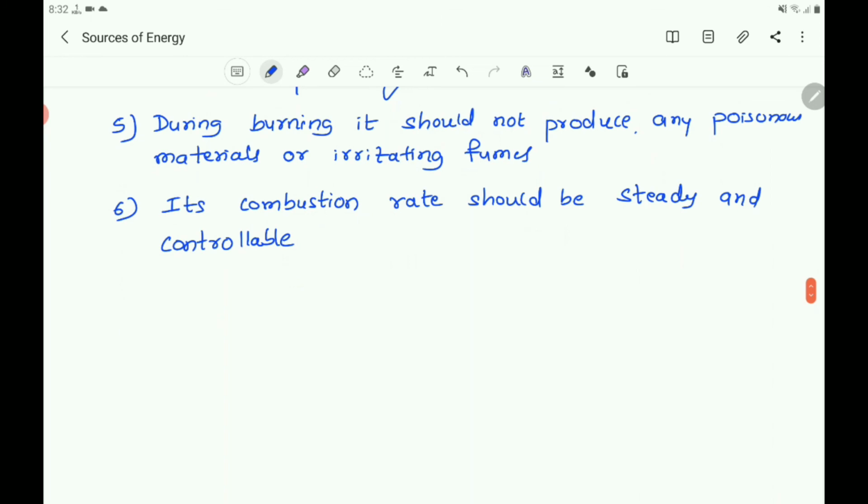And it should not leave any residue or ash after burning.